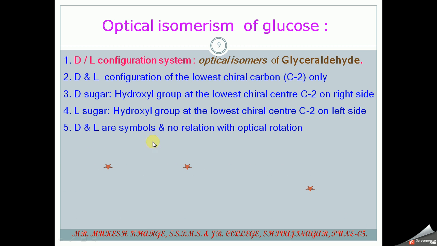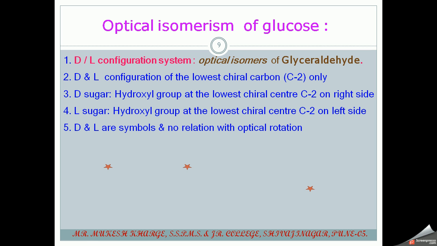So first, there are some points related to this. Here we have to discuss first the optical isomers of glyceraldehyde. So the DL configuration system of optical isomers of glyceraldehyde.